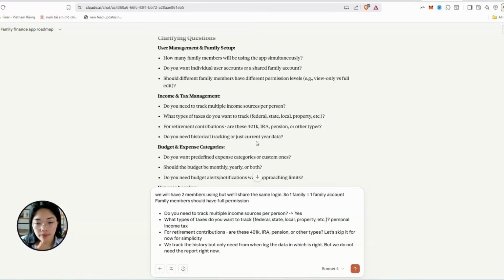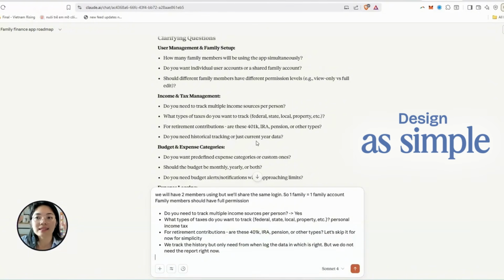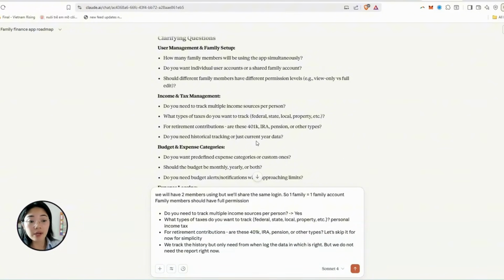Okay, in the beginning, when you build the minimum viable product, so the most simple product, you don't need to build everything up. You just need to look and see if it's the right one or the right main functions that you want. So at this step, design as simple as possible. My recommendation is trying to keep it within 5 functions. Don't overcomplicate it. You just want to see how it looks and feels first.